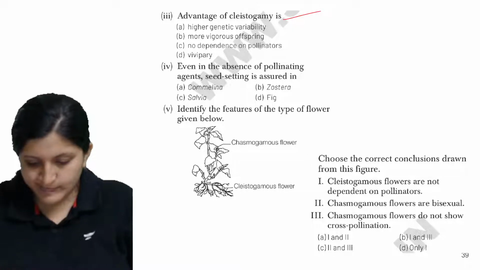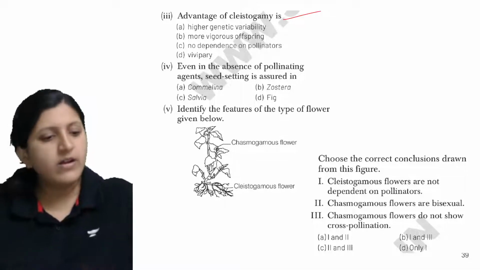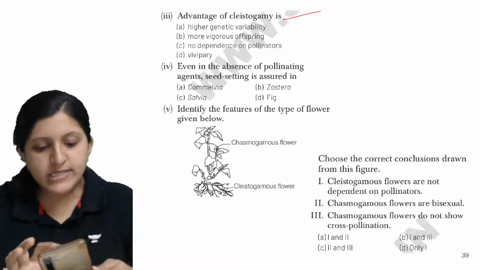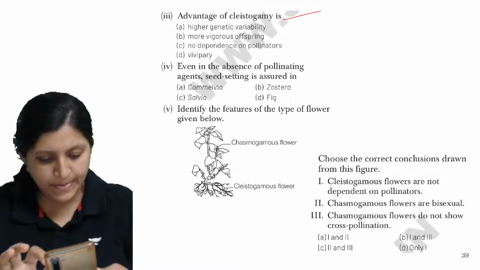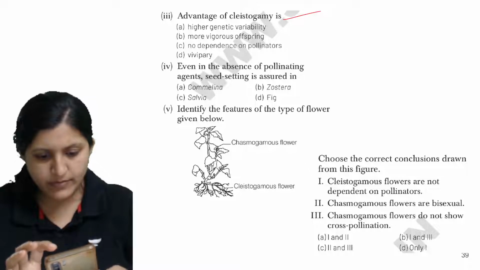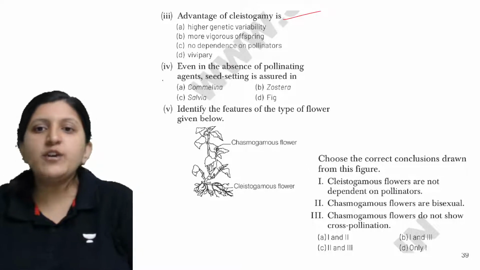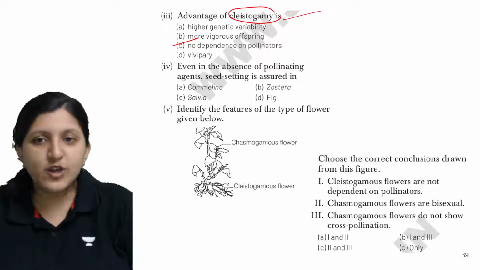Of these, no dependence on pollinators is the right one because it is a closed flower.